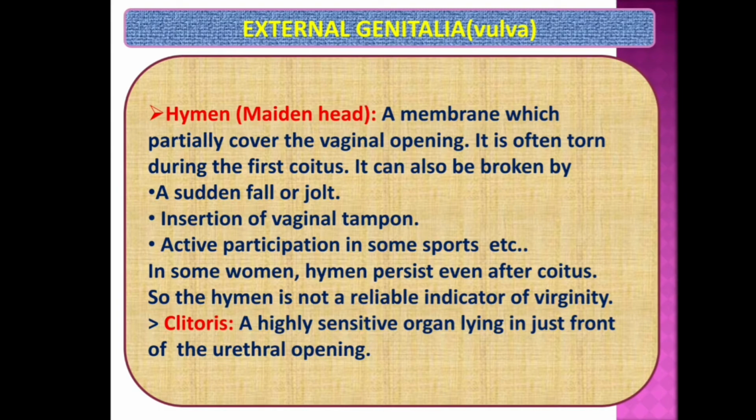And next we are going to discuss the clitoris, a highly sensitive organ lying just above the urethral opening. Please carefully listen here. The question which is asked in NEET about this concept: name the homologous organ for the penis in the female reproductive system. The homologous organ of glans penis is the clitoris. The clitoris is a very sensitive organ, and it can stimulate sexual activity.